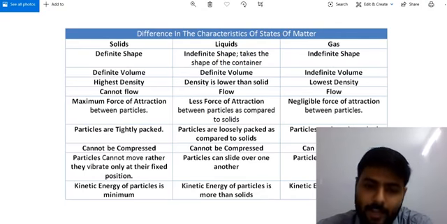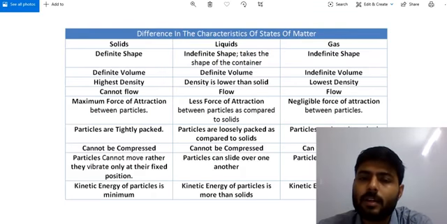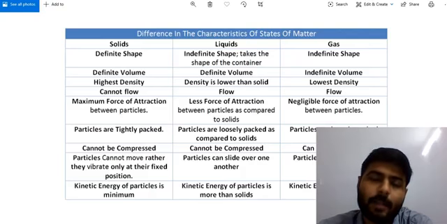Liquid and solid are incompressible, while gases are easily compressible.